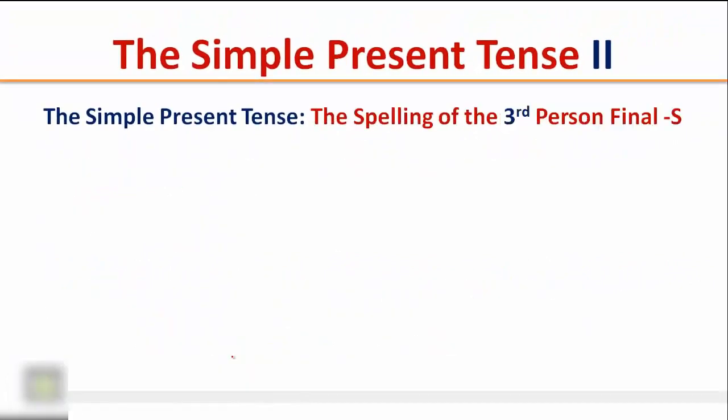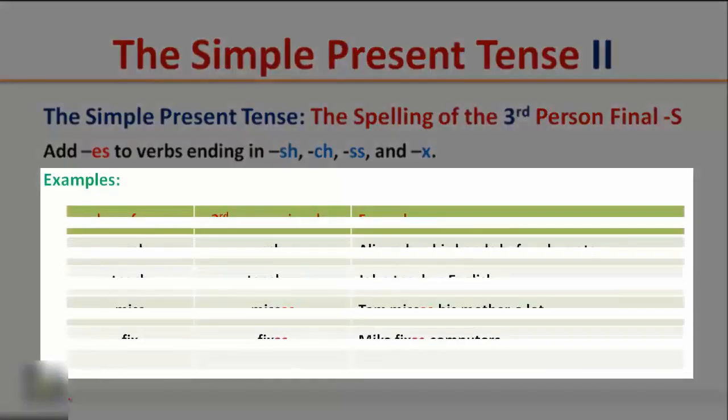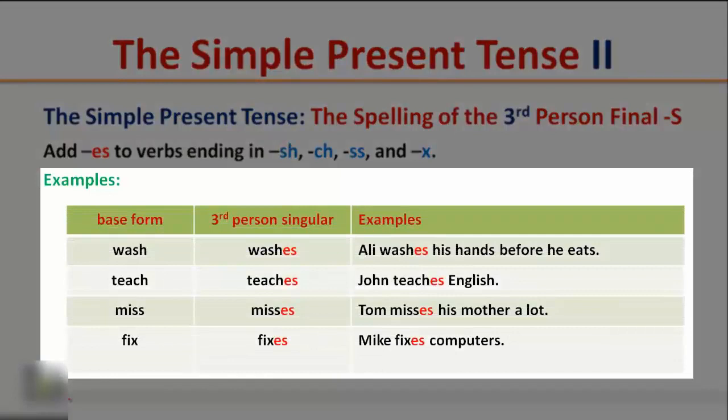Simple present tense, the spelling of the third person singular final S. Add es to verbs ending in sh, ch, s, and x. Examples: wash becomes washes. Ali washes his hands before he eats.